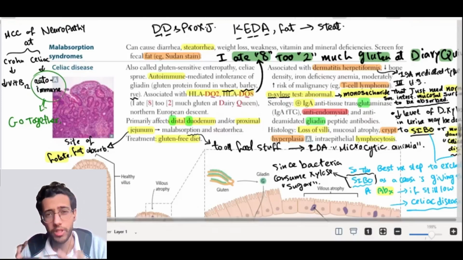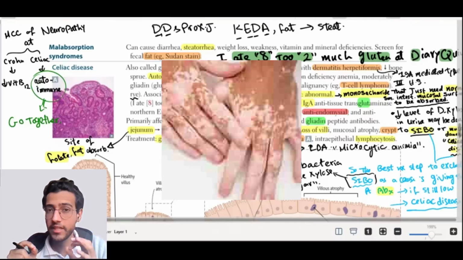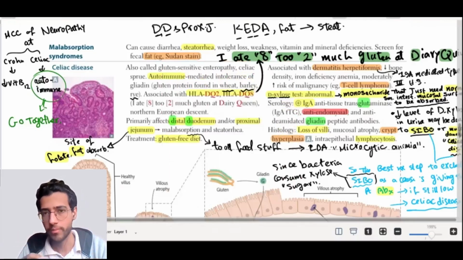But what about the cause of neuropathy in a patient with Crohn's disease? Don't be confused. Crohn's disease affects mainly the terminal ileum. It's a skip lesion, but commonly affects the terminal ileum, and this terminal ileum is the site for vitamin B12 absorption. So neuropathy in Crohn's disease is due to vitamin B12 deficiency, malabsorption.